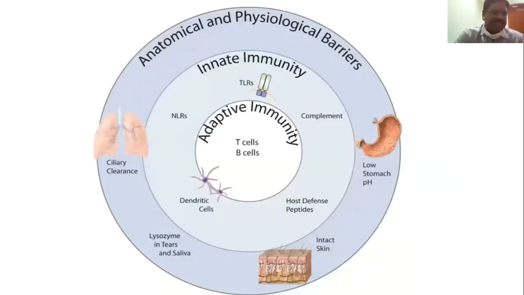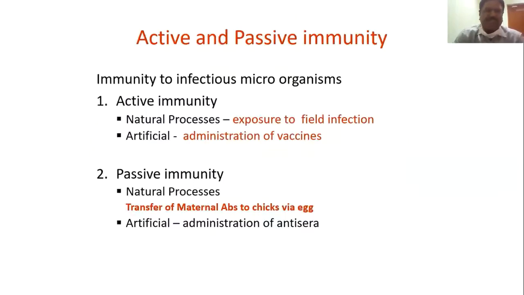Then what are we measuring in serology? In serology, we are measuring the adaptive immune response, specifically the humoral immune response. If you see the immune system, there is the innate immune response, then the adaptive immune response, which includes humoral as well as cell-mediated immunity, and also local immunity. In serology we are targeting only the humoral immune response, by using antigen-antibody reactions.